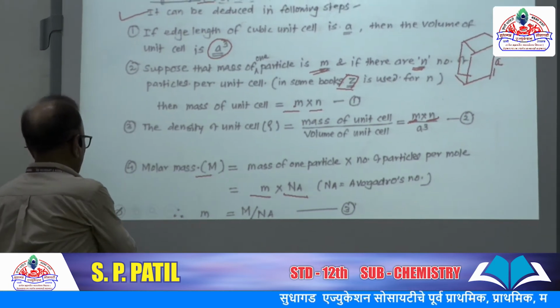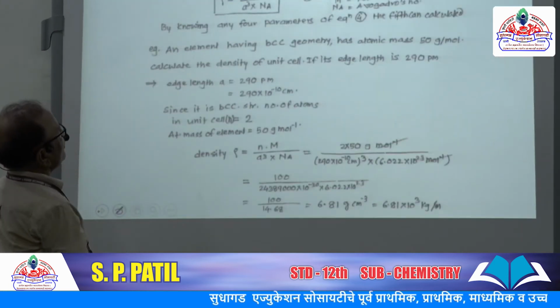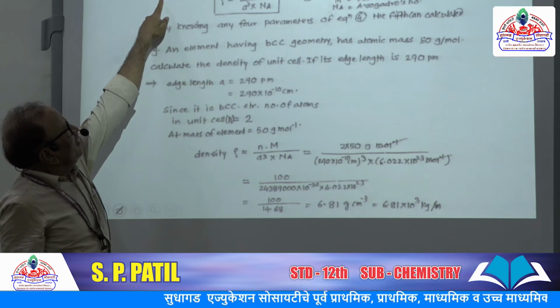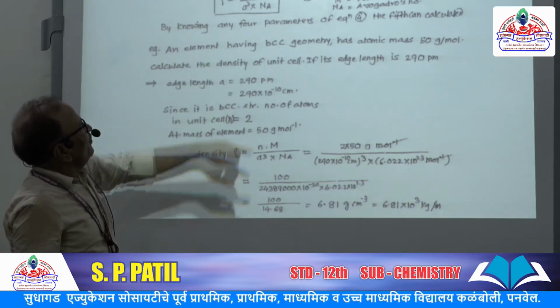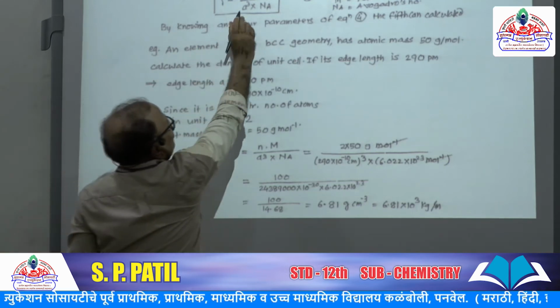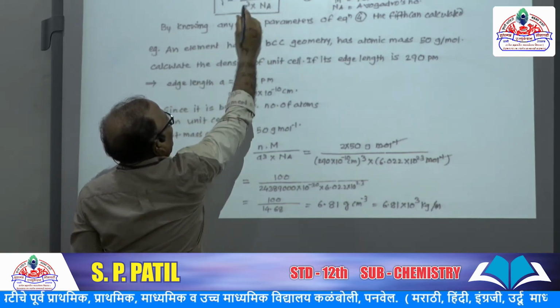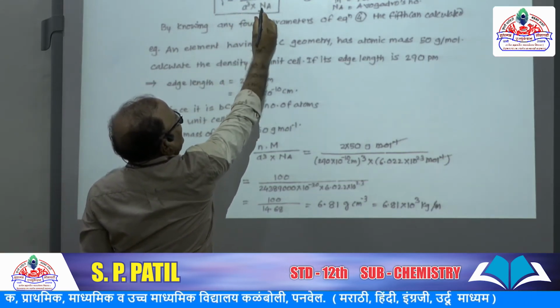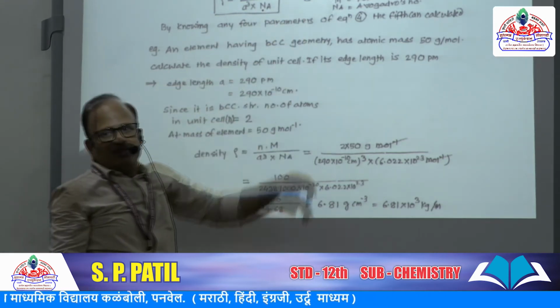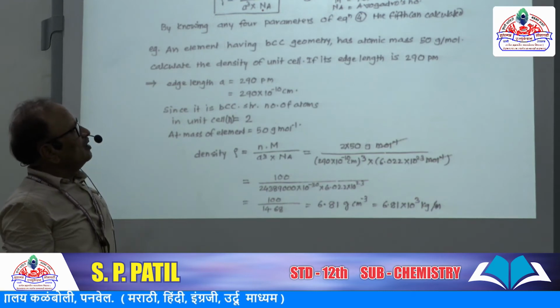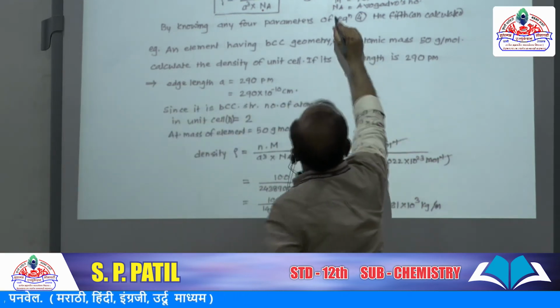So these are all terms. Combining equation 1 and 3, we get rho is equal to n into capital M divided by a cube into Na. This formula is equation number 4. So what are the terms here?